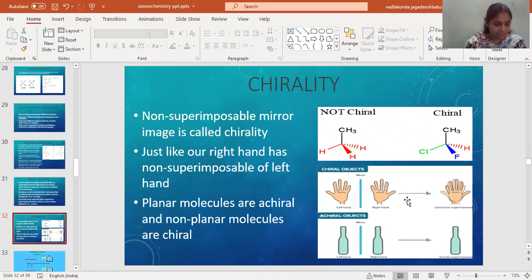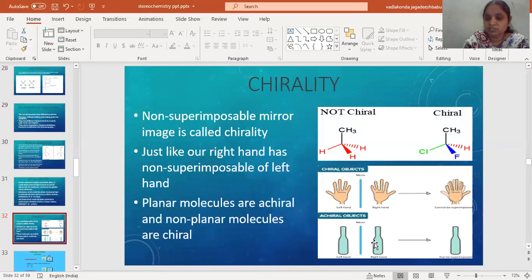Center of symmetry means that one axis divides the object into two equal halves. That is achirality. If an object divides into two halves which are not the same, non-symmetrical, then that is known as chirality.